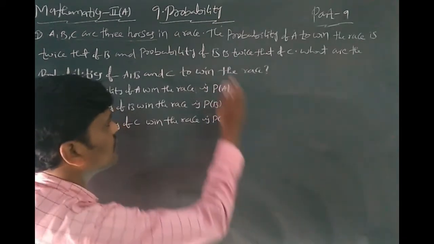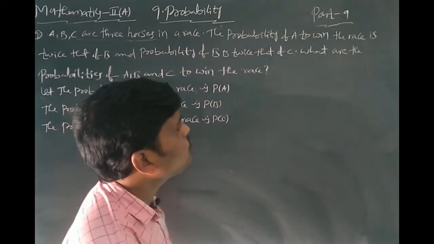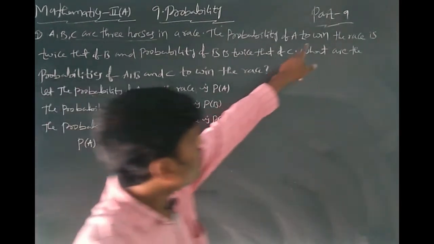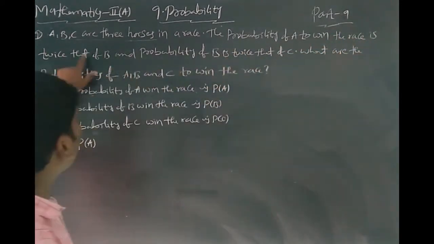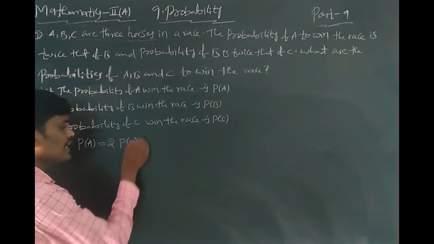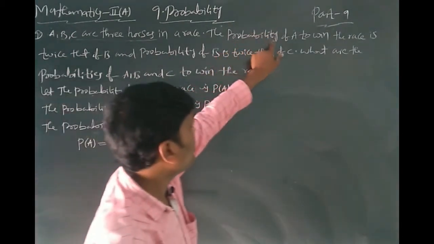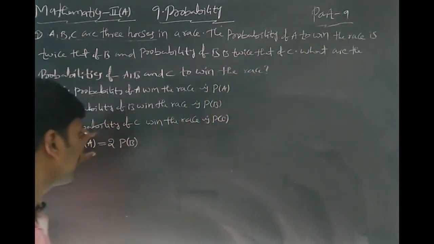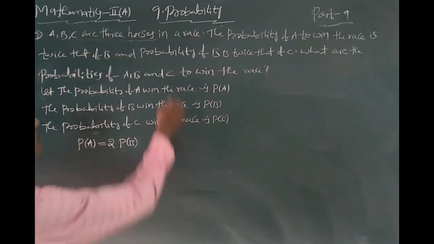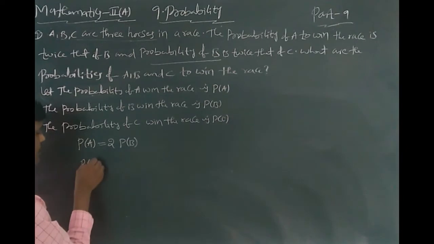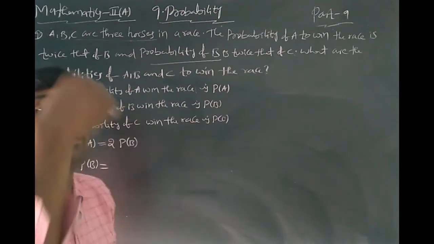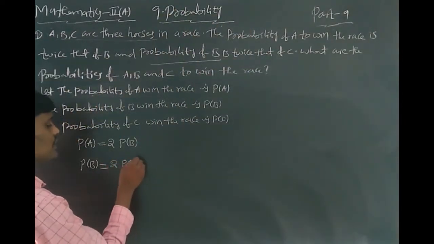Here some conditions are given. The probability of A to win the race, P of A, is twice the probability of B. Twice is nothing but 2 times the probability of B. And the probability of B, P of B, is twice that of C, nothing but 2 into the probability of C.